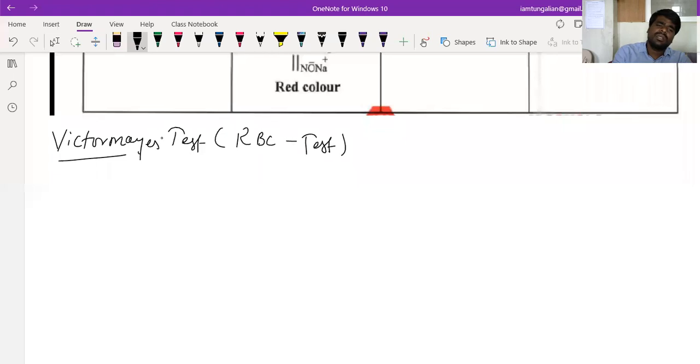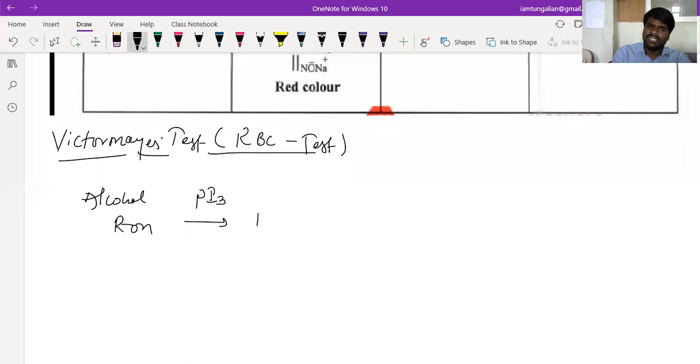See what happens here. Whatever alcohol is given to you, beta, whether it may be primary or secondary, this should first be treated with phosphorus triiodide. What will it form, beta? Corresponding to this alcohol, what will it form? Alkyl iodide it will form.